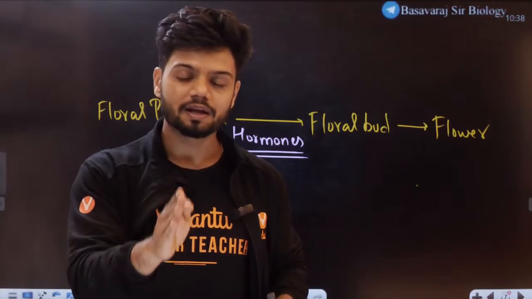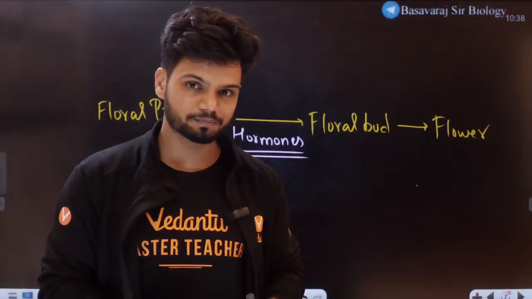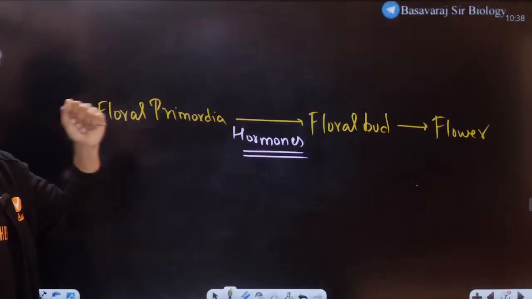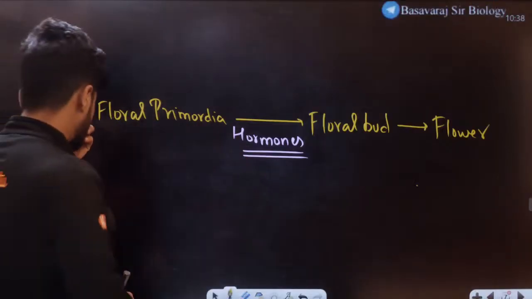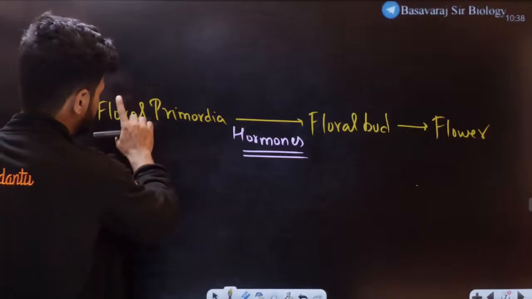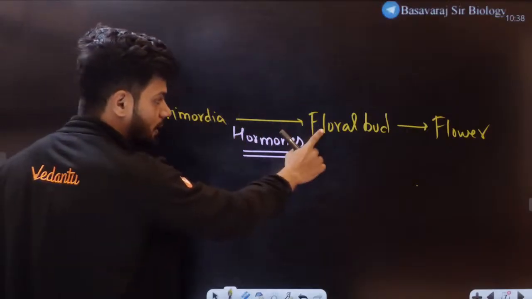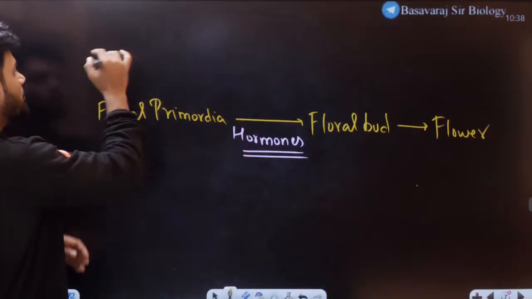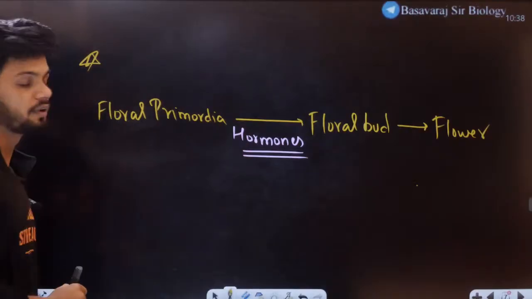Students, tell me, is every single chapter connected or not now? Tell me in the chat quickly. Does everything make sense now? So hormone, we have floral primordia, which converts to floral bud and becomes a flower eventually. This is the basic framework of how the flower forms.